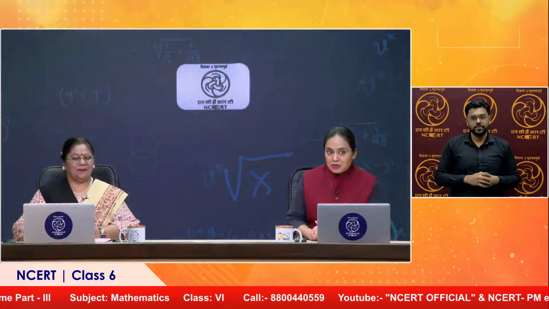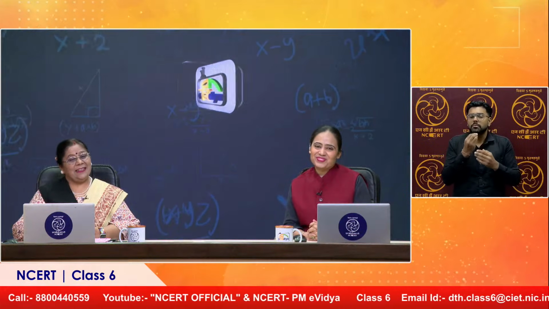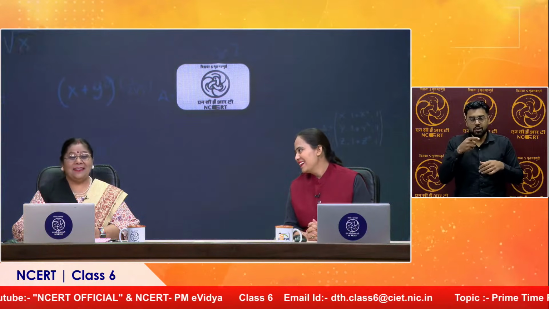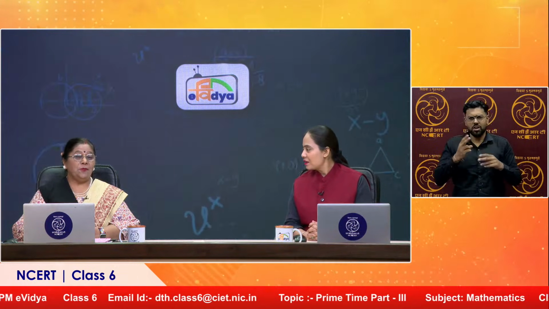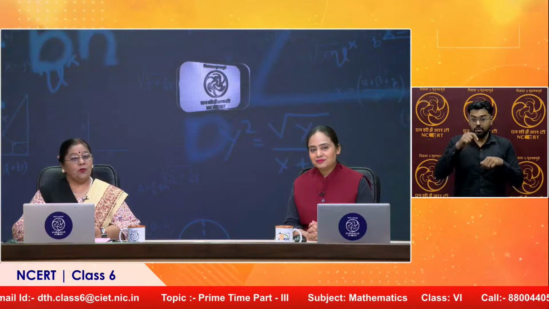Ma'am, this is the third part of this chapter, which means we have already covered 2 parts. Please tell us what we have studied in those 2 parts and what you are making us learn today. In the first session, children played a game about idli vada and learnt about multiples and factors. In the second session, we discussed prime numbers, composite numbers, and how to find prime numbers from 1 to 100. In this session, they will study co-prime numbers and prime factorization, which is a very important concept. Ma'am, let's understand what prime factorization is.